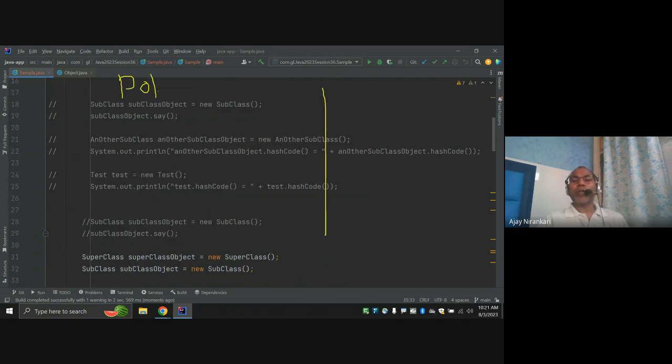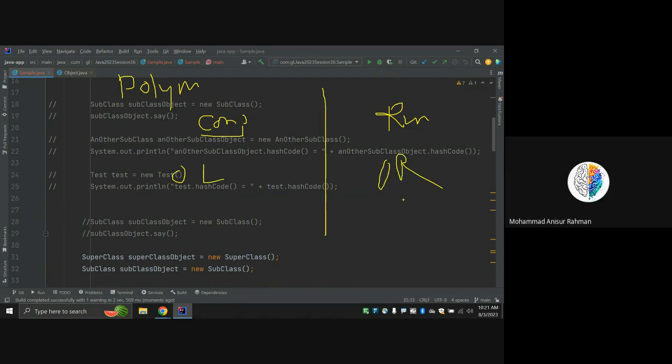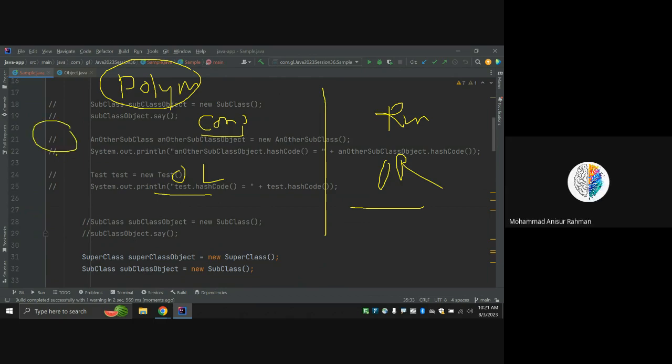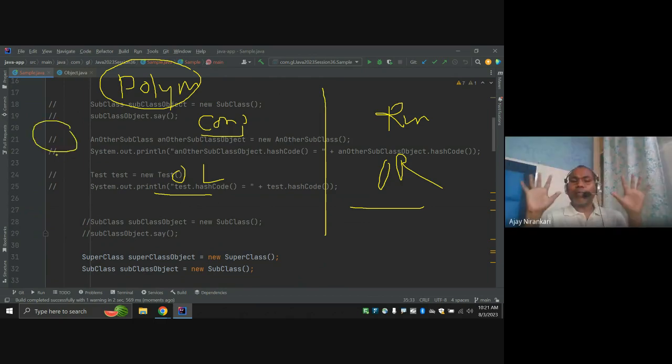Polymorphism comes in two forms. One is compile time polymorphism and the other is runtime polymorphism. Compile time is overloading; runtime is overriding. So whatever you learn in overloading and overriding, indirectly you learn what polymorphism is. Polymorphism means one thing has many forms.